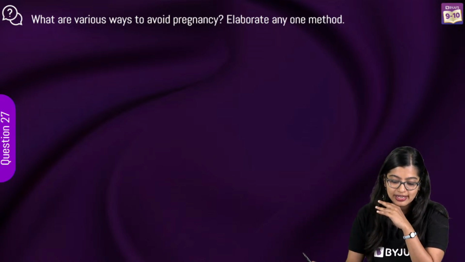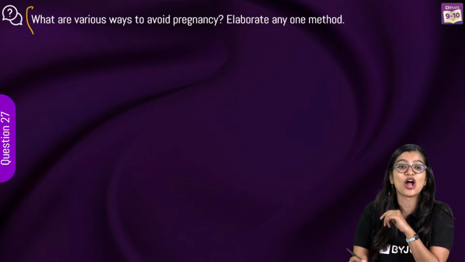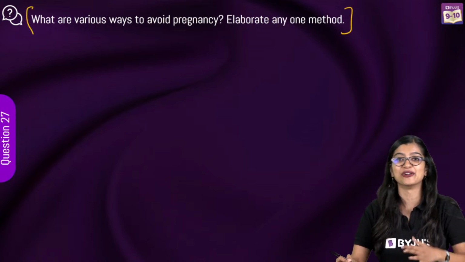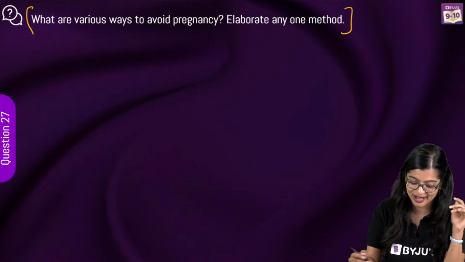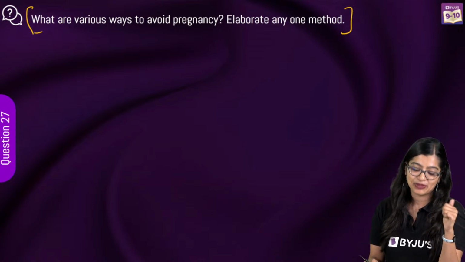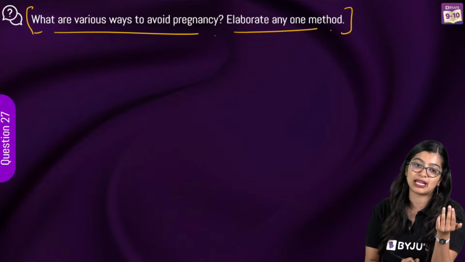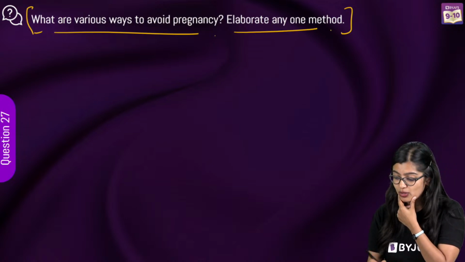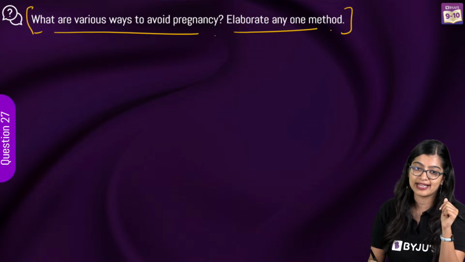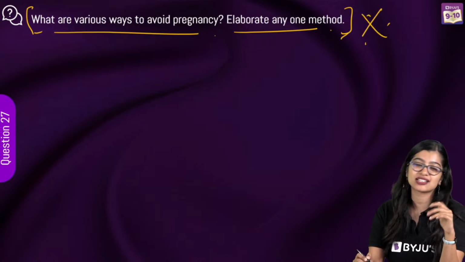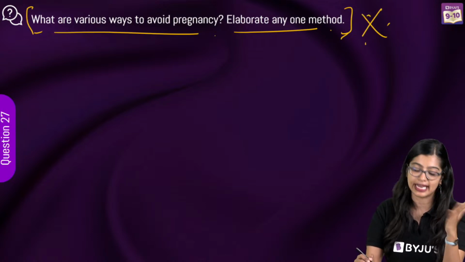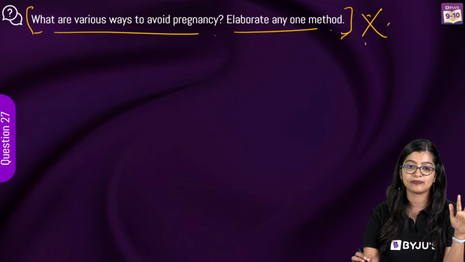This, as you know, is not over. I still have 3 more questions. I know it sounded like the class is over, but I still have some more questions to finish. What are the various ways to avoid pregnancy? Elaborate any one method. This is commonly asked on contraception, and you will definitely get it. This is most likely to come.